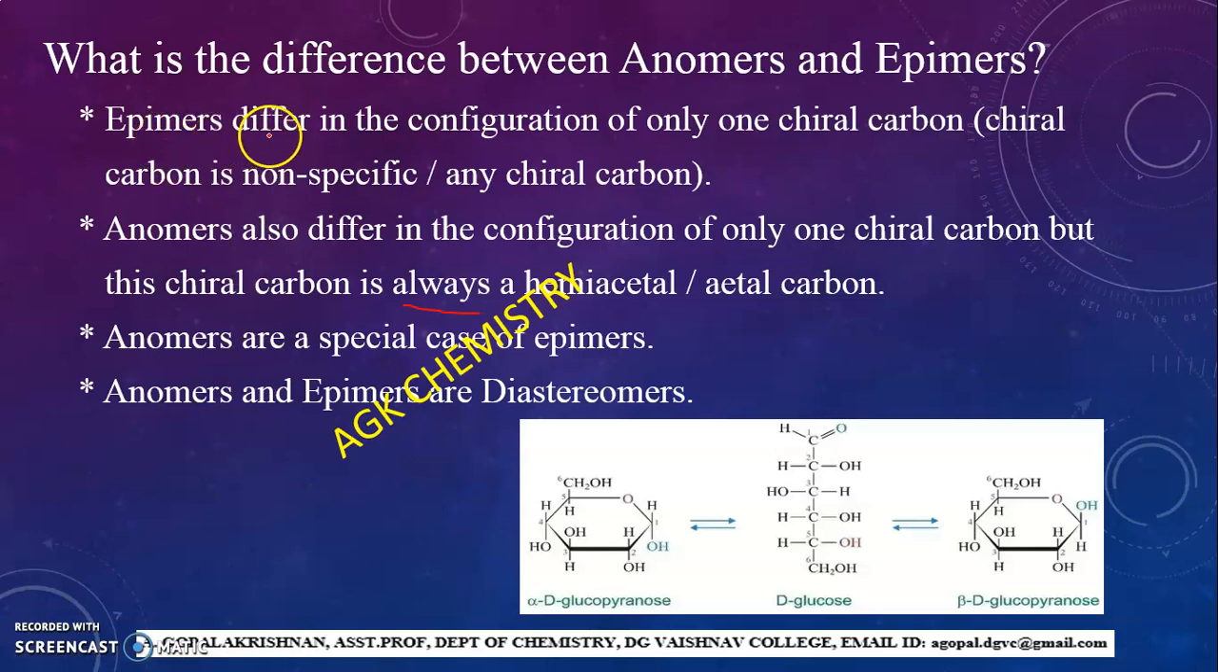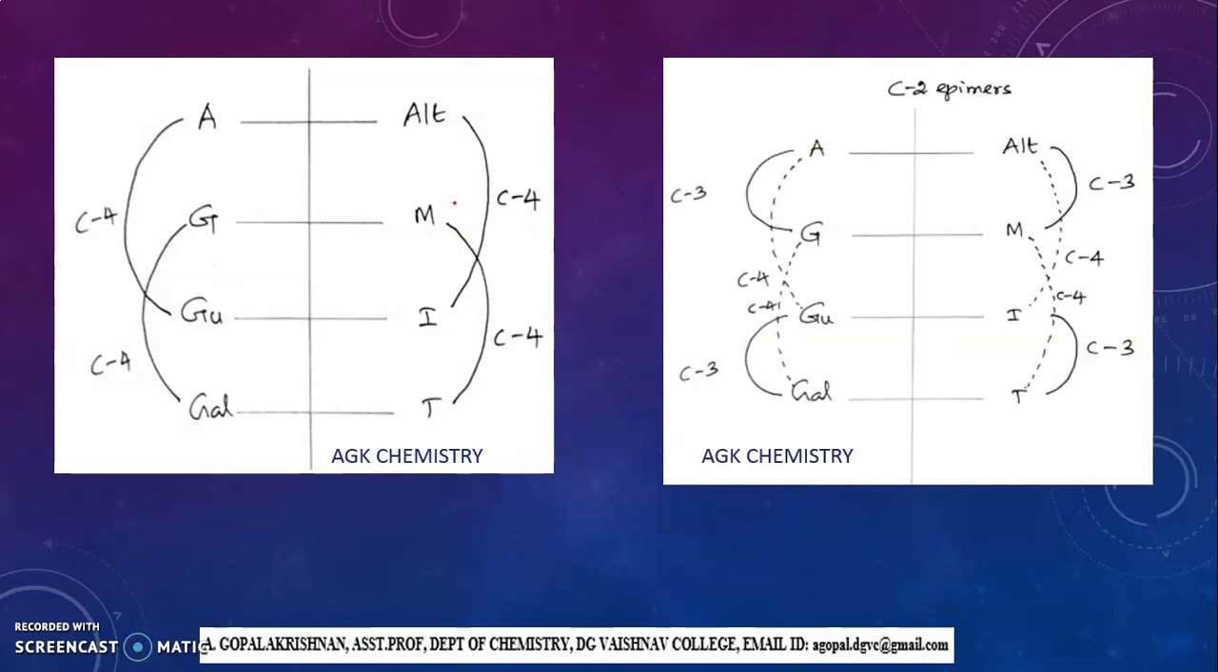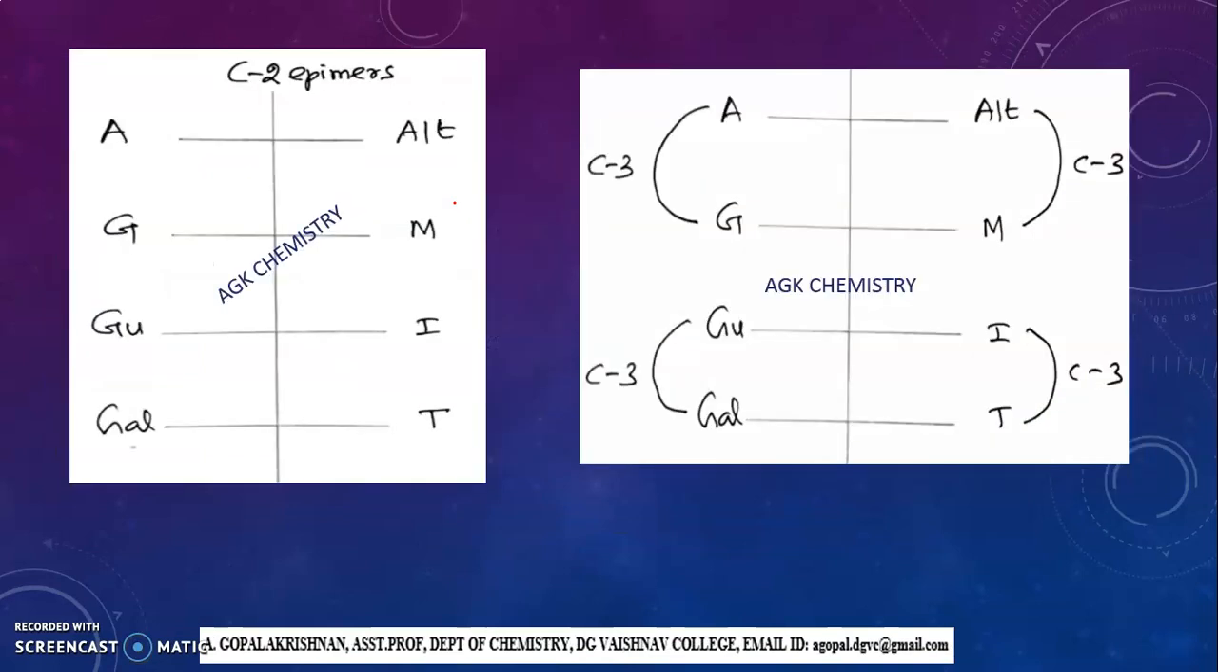Epimers differ in the configuration of only one chiral carbon, and this chiral carbon is non-specific; it can be any chiral carbon. What is meant by this? Suppose I take allose and altrose. Allose and altrose are epimers.